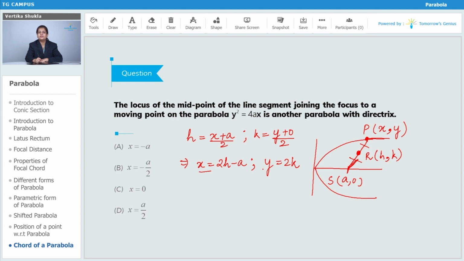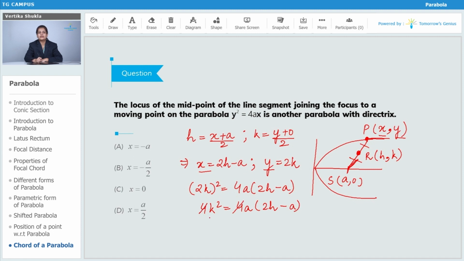Now since x and y lie on the parabola, these 2 points will satisfy the equation of the parabola. If I substitute them, I will get y square as 2k whole square is equal to 4a into 2h minus a. If I solve this, I will get 4k square is equal to 4a into 2h minus a.